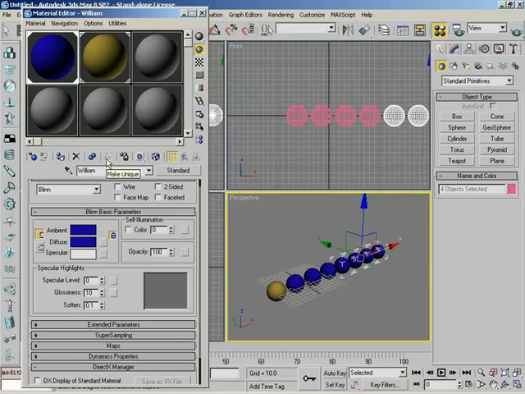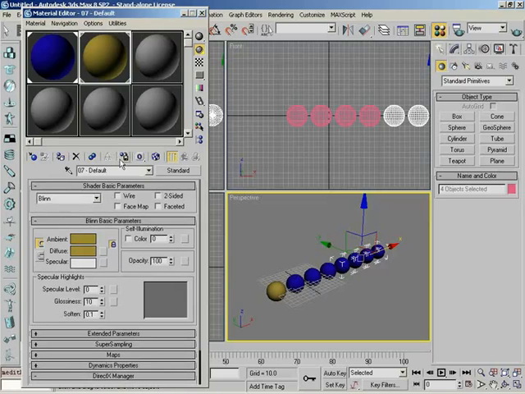Now, next to this, we have Make Unique. This is something that I'm not going to be getting into right now. This has to do with whether you have instanced a map or instanced a material. If you'd like to pull that out and make it a unique thing, very much like what we were doing in the stack with instanced objects. For the time being, I'm not going to be diving into that.